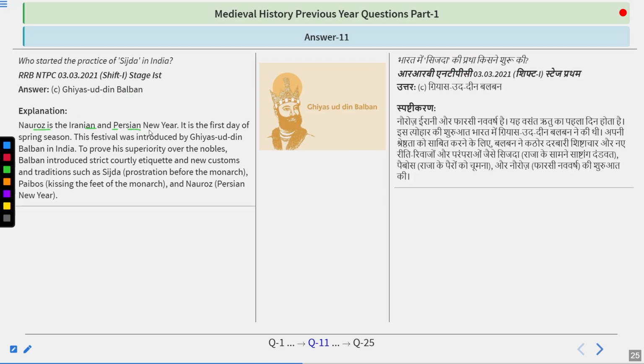So Nowruz is an Iranian and Persian New Year. It is the first day of spring season. The festival was introduced by Ghiyasuddin Balban in India. To prove his superiority over the nobles, Balban introduced strict courtly etiquette and new customs and traditions such as Sijda, prostration before the monarch, Pebos, kissing the feet of the monarch, and Nowruz, Persian New Year. So that's all about it. Remember all these things. These are related to Nowruz, and it was started by Balban.